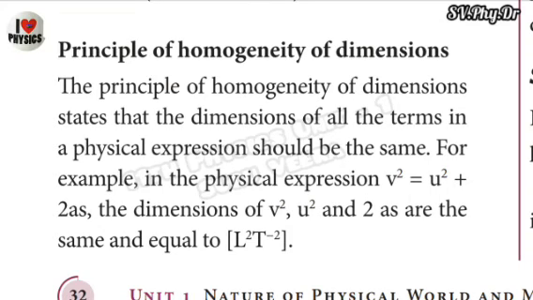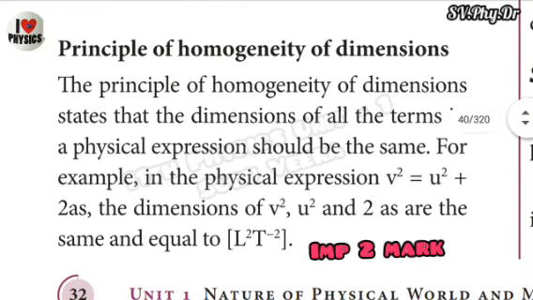The dimensions of v squared, u squared and 2as are the same and equal to L^2 T^-2. u and v are velocities. Already we know the dimension of velocity is L T^-1, and you know well the dimensions of acceleration and displacement.